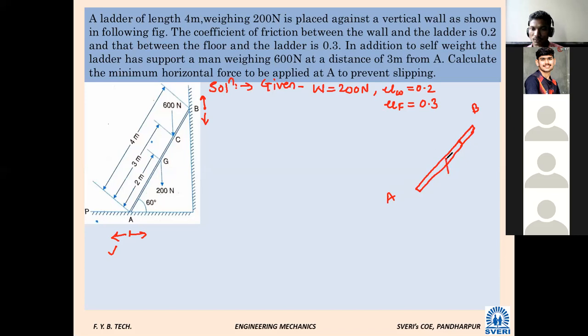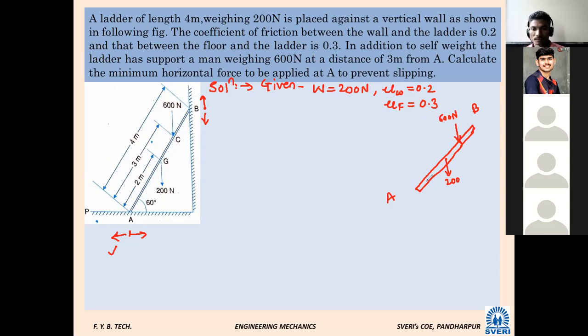So here there will be self-weight, 200 Newton. Again at point C, one more force of 600 Newton is given. Now reactions. At point A, how many reactions will there be?